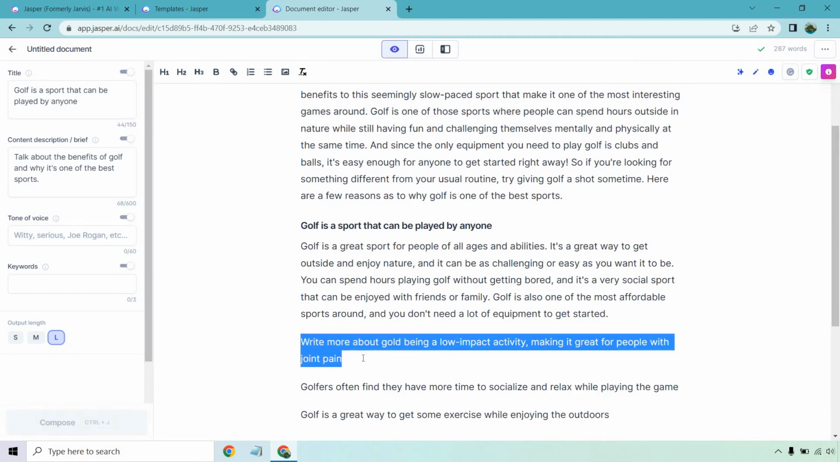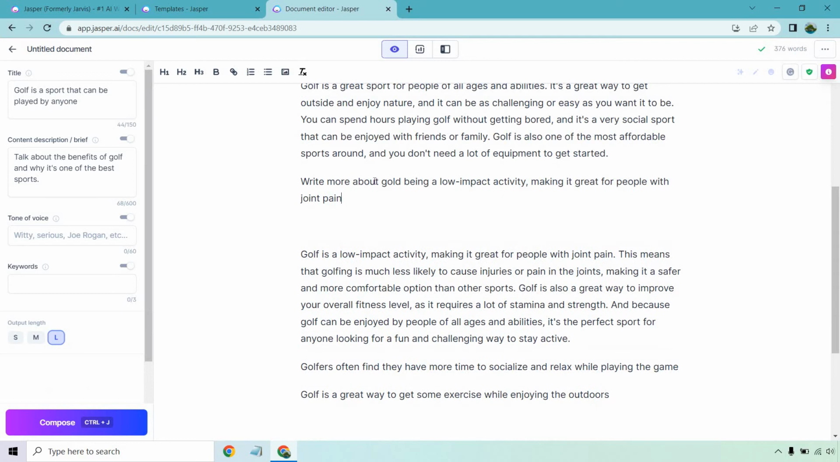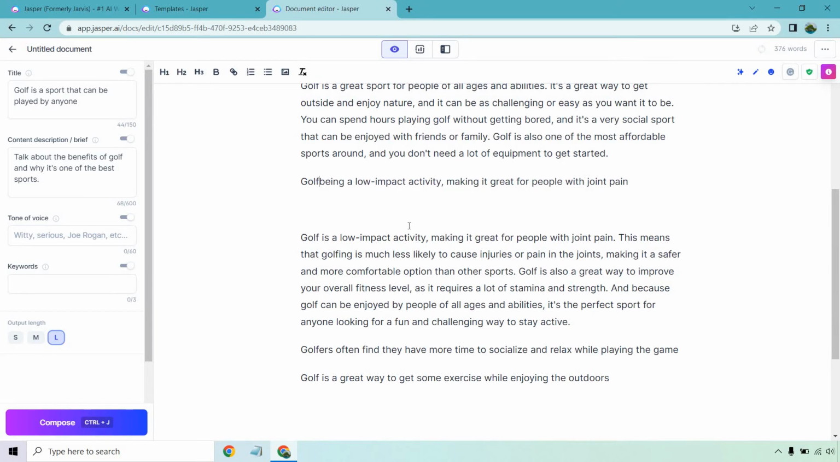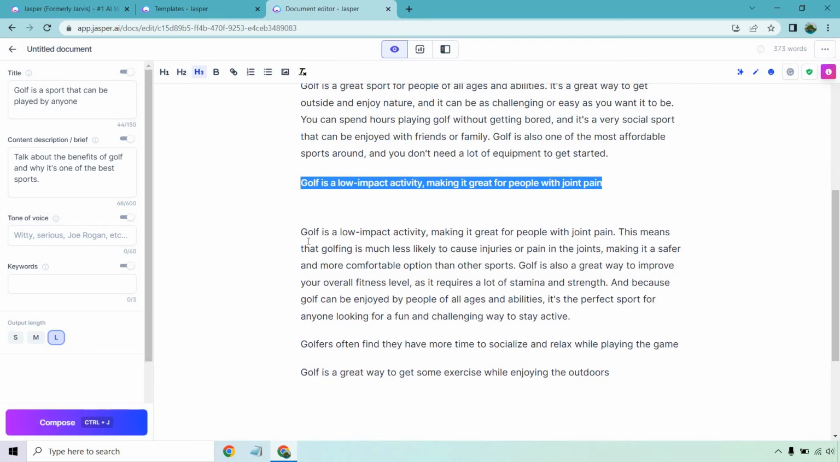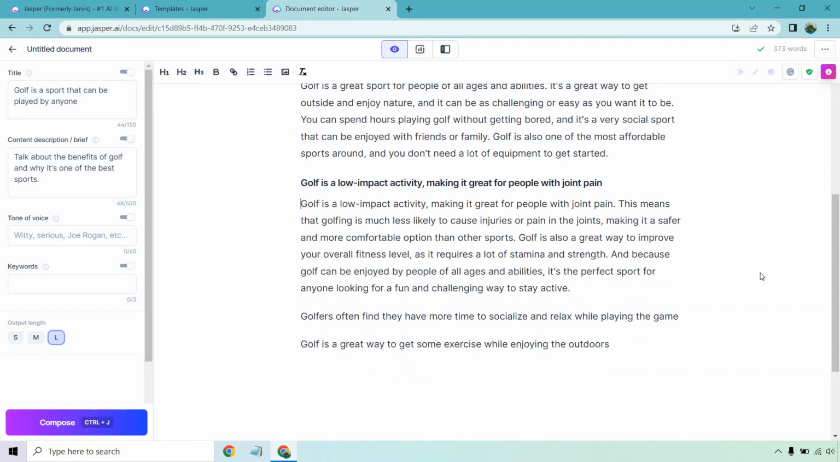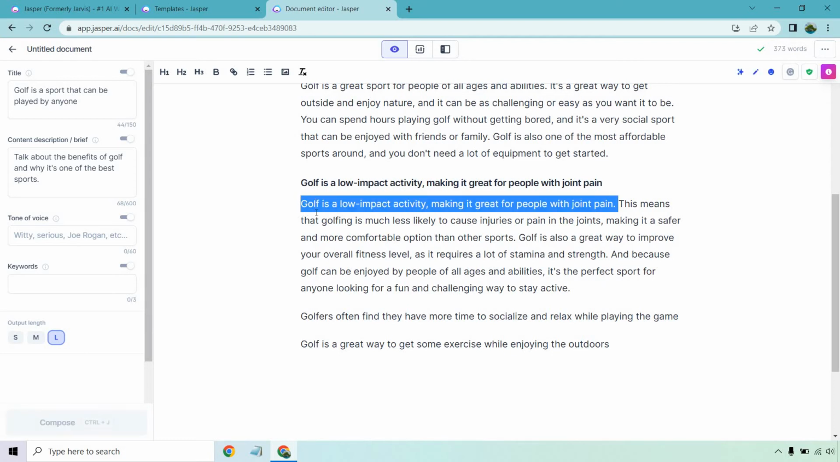This is going to be our next headline, and let's write more. Let's put our headline back there. I put golf. Wow, I'm glad Jasper knows what I'm talking about. Golf is, there we go. This is a good benefit. H3. So golf is a low impact activity, making it great for people with joint pain. Have that as our headline.